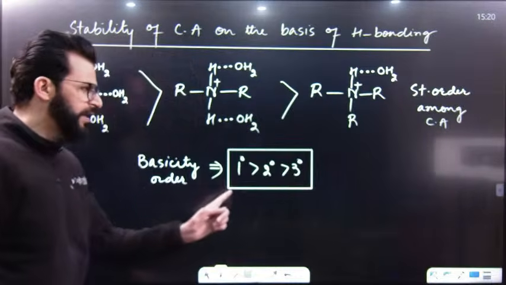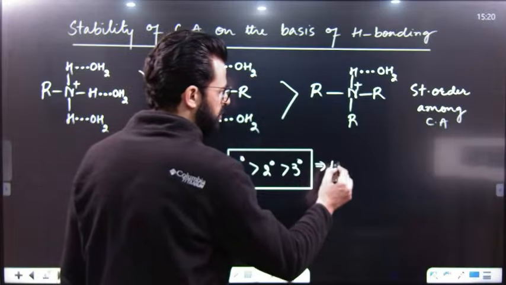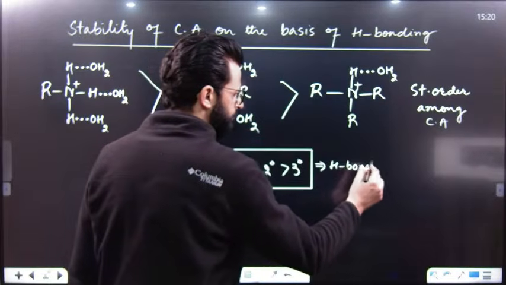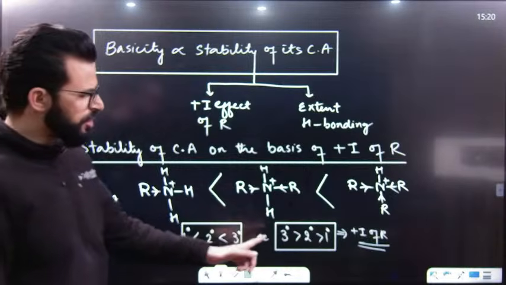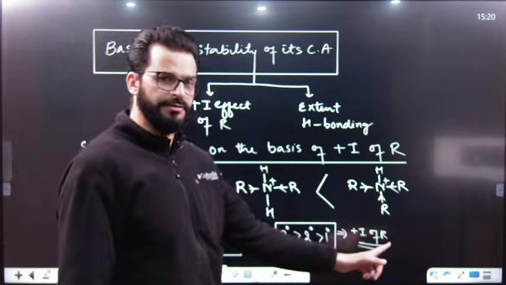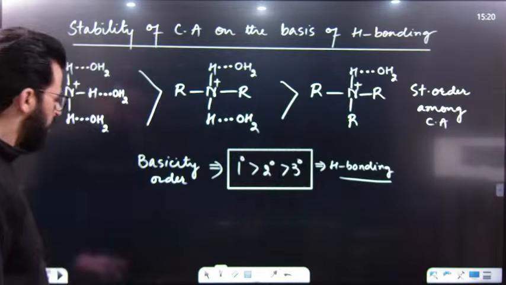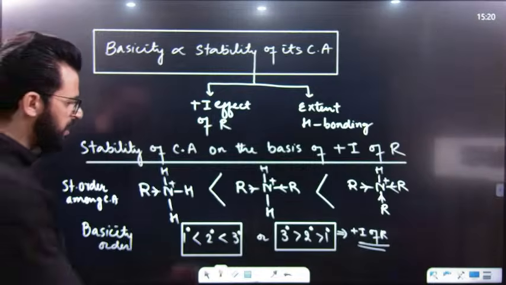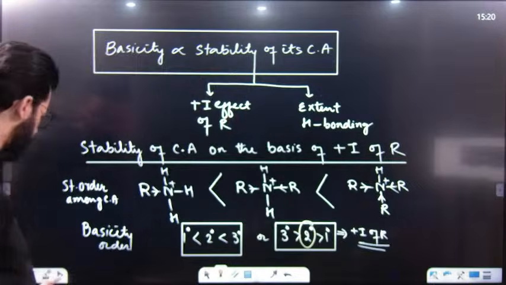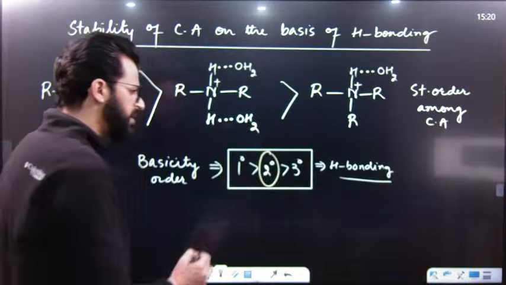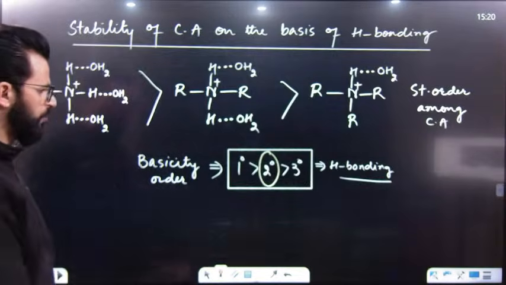This is the basicity order on the basis of H bonding, but this was the basicity order on the basis of plus I. So this is 3, 2, 1. This is 1, 2, 3. So both these factors basically favor this 2 degree. And there is doubt between 3 degree and 1 degree.